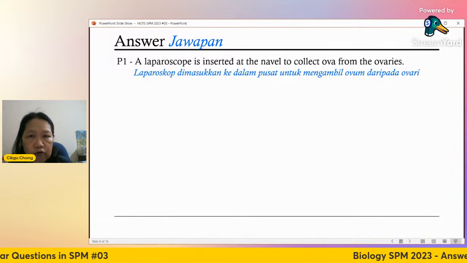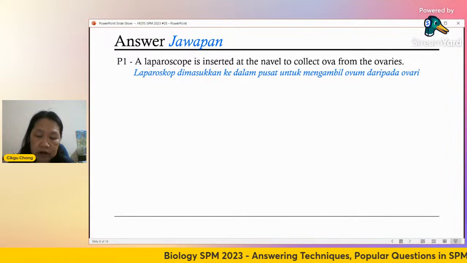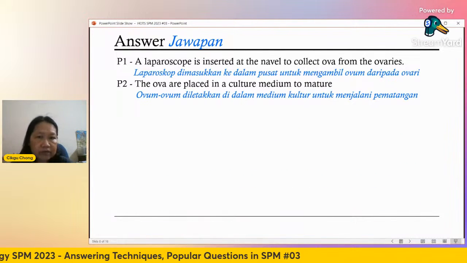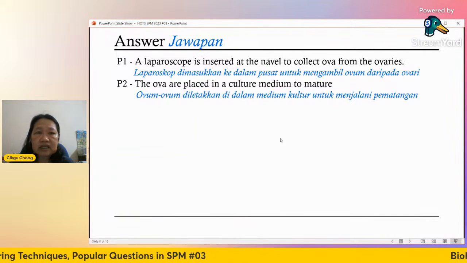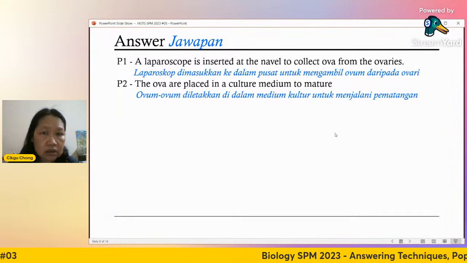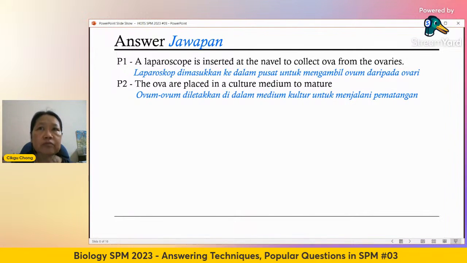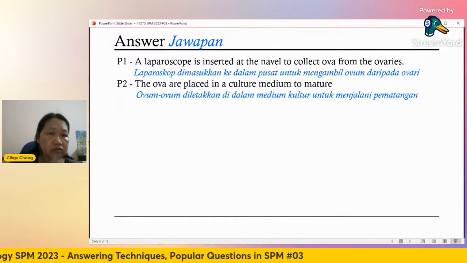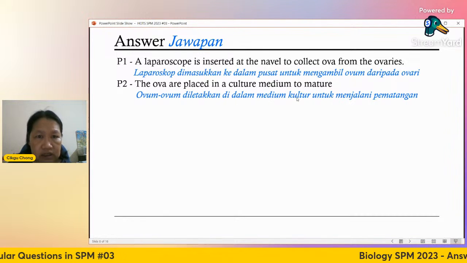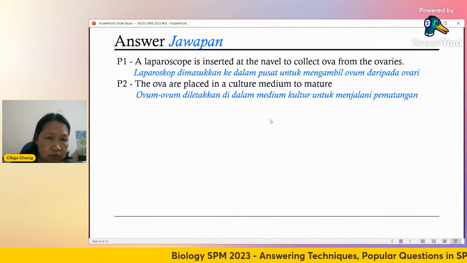It is to collect ova, and ova means plural. Not only one, they collect a few, right? At least 2 from the ovaries. Either one on the left or one on the right, or whatever. Then the ovum are placed in a culture medium, okay? Because it has to have sterile condition. All right, it cannot be exposed to an environment where it can be contaminated with bacteria and virus. Okay, it will definitely die. So it is put into a culture medium to mature. All right, so it will have nutrients and everything.